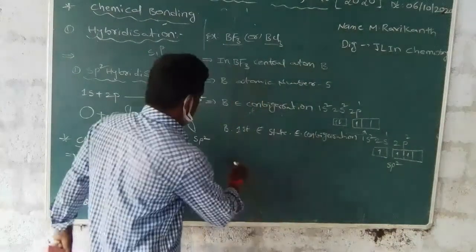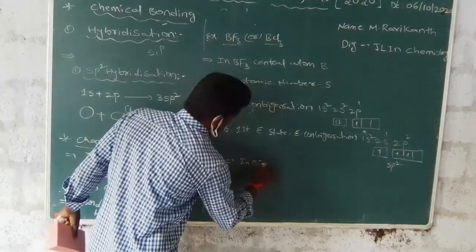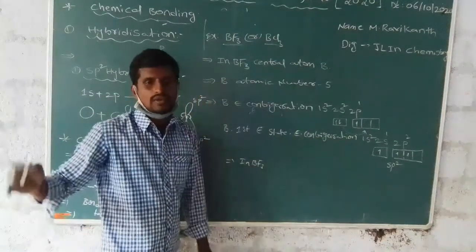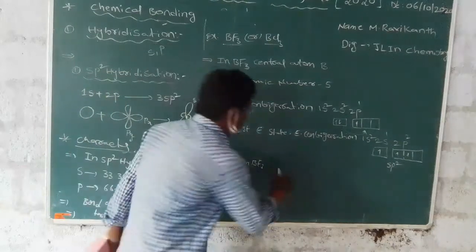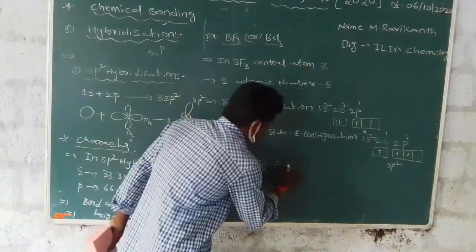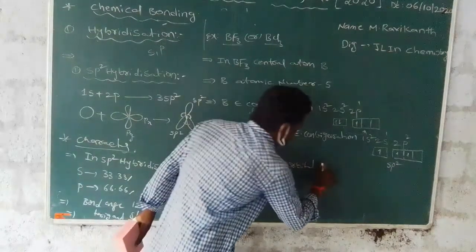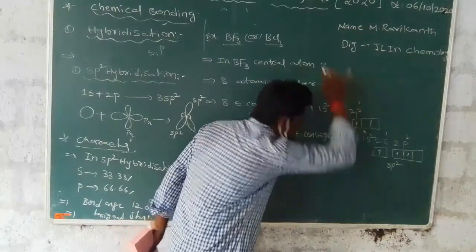And second one, in BF3, boron trifluoride, the fluorine atom's p orbitals contain 3 electrons.